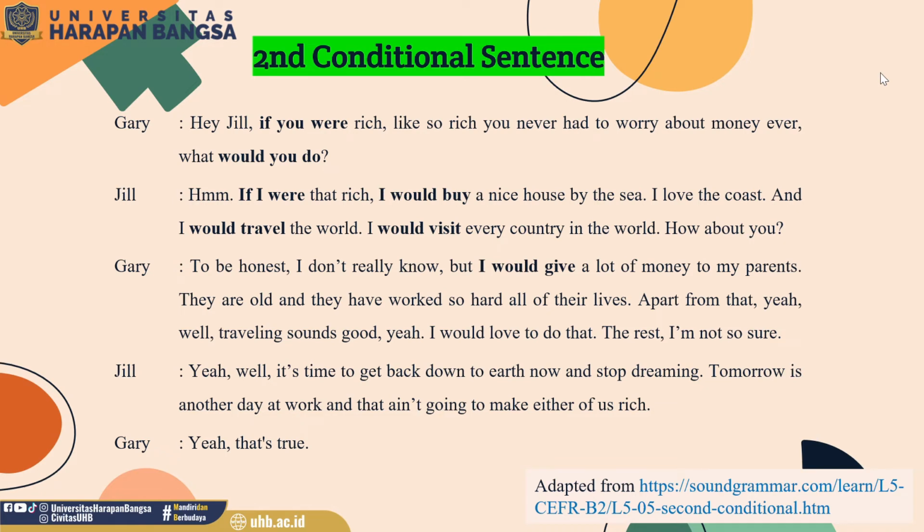They are old and they have worked so hard all of their lives. Apart from that, yeah, well, traveling sounds good, yeah. I would love to do that. The rest, I'm not so sure. Yeah, well, it's time to get back down to earth now and stop dreaming. Tomorrow is another day at work and that ain't going to make either of us rich. Yeah, that's true.